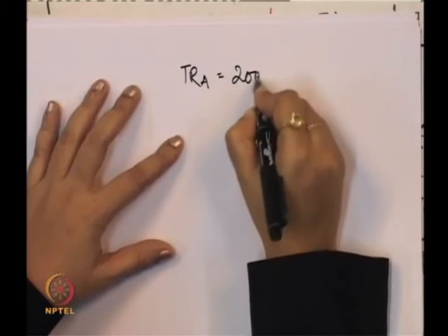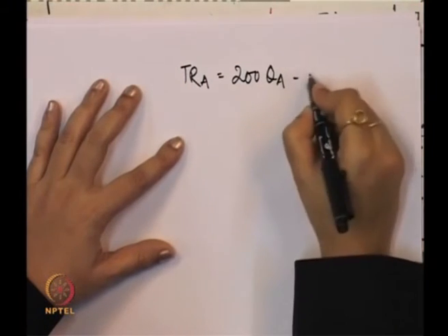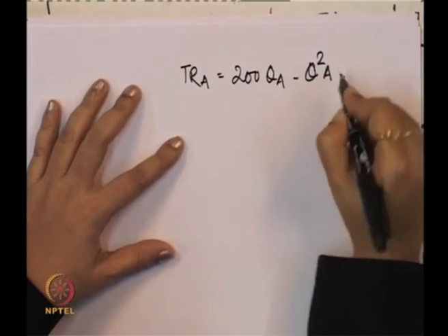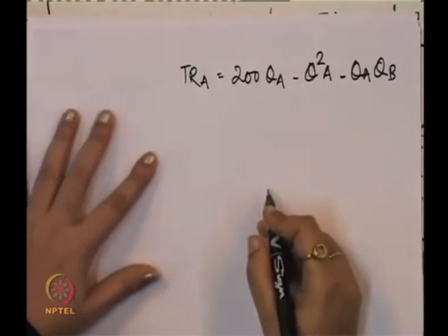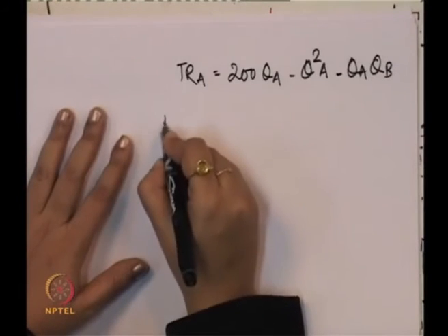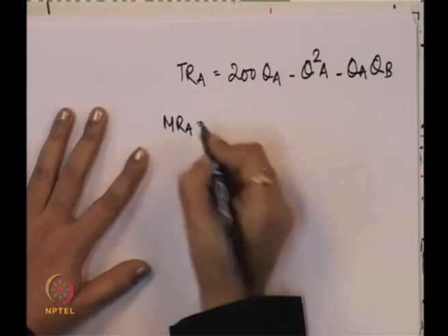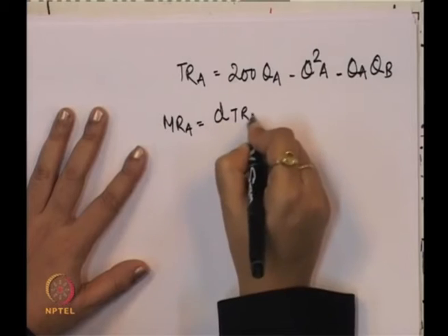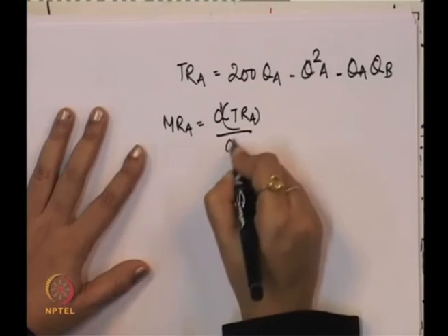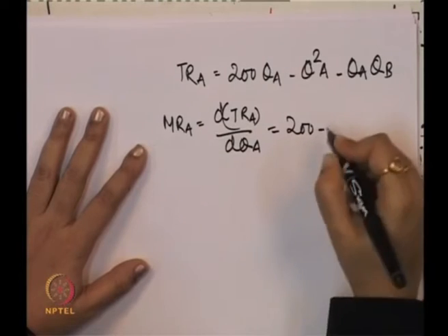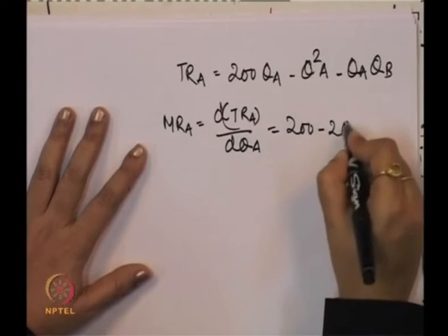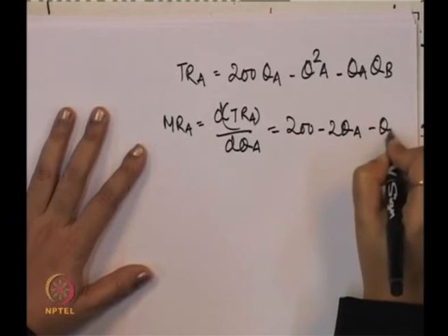So total revenue of A is 200 QA minus Q square A minus QA QB, and the marginal revenue of A is dTRA with respect to dQA. So this is 200 minus 2QA minus QB.